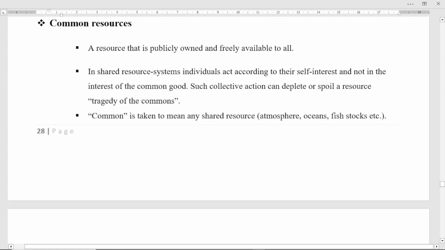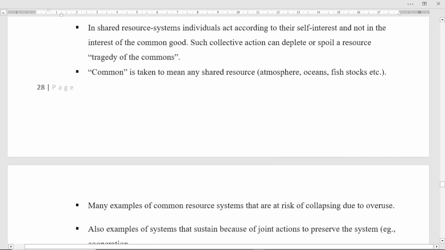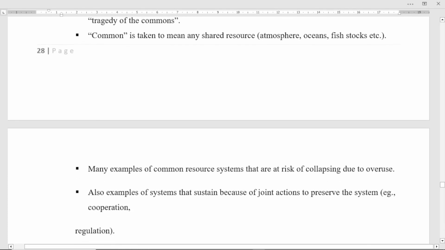So in a shared resource system, individuals act according to their self-interest, and not in the interest of the common good, right? Such collective action can deplete or spoil a resource. The tragedy of the commons, right? What we call the tragedy of the commons, right? So commons is taken to mean any shared resource, atmosphere, ocean, fish stock, etc., right?